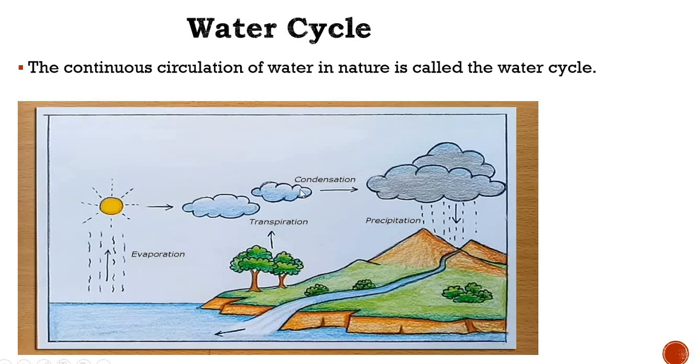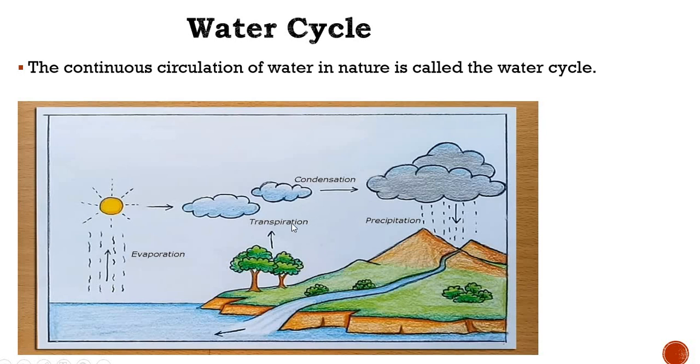Okay, and when they collide with each other and form a cloud or bigger droplets of water, due to the gravity of the earth, it falls down on the earth surface, and then it again goes to the sea area, river area, and different areas. So this water changes into vapor state by two processes. One is evaporation, as you can see, where from the rivers, from the earth surface, from lakes and oceans and different liquid forms of water, this water changes into water vapor by the process of evaporation.